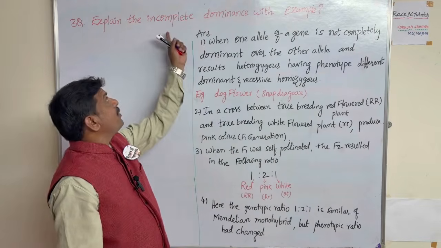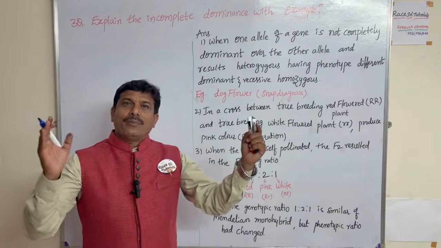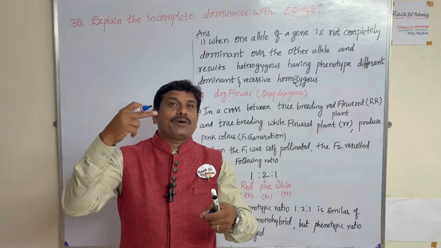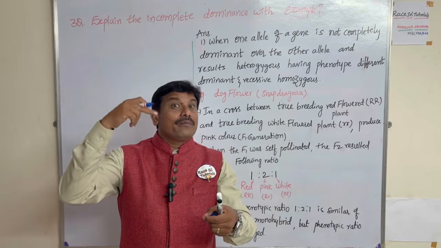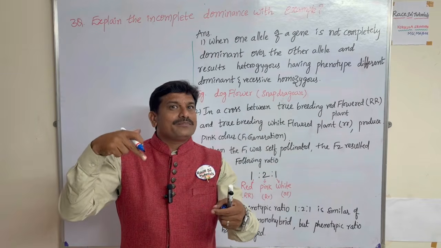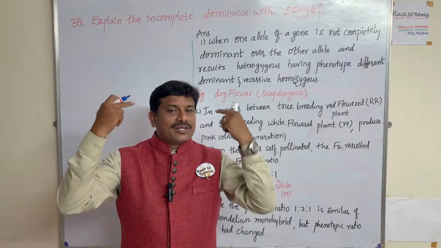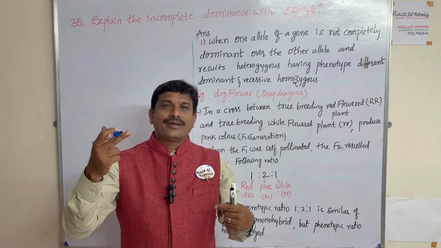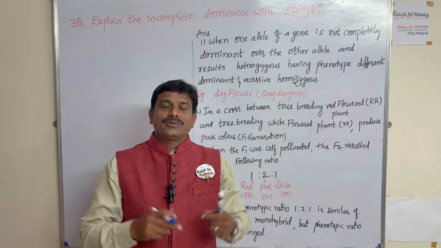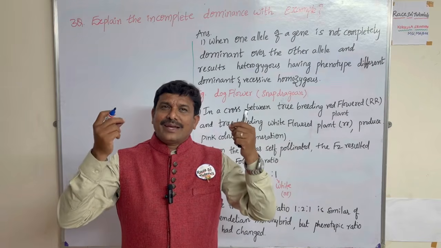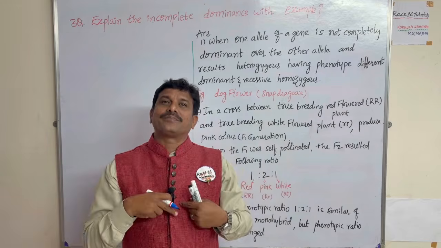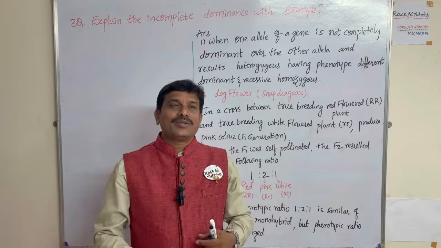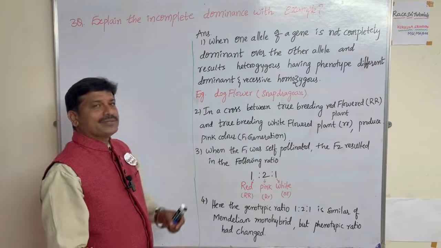But incomplete dominance means the mother character and father character are not found in the child as such. The child looks phenotypically like, externally, a grandfather, grandmother, or uncle, but internally it is genetically the same. Physically, meaning phenotypically, it is different. So that is called incomplete dominance.